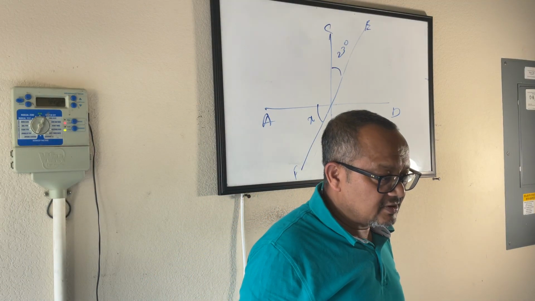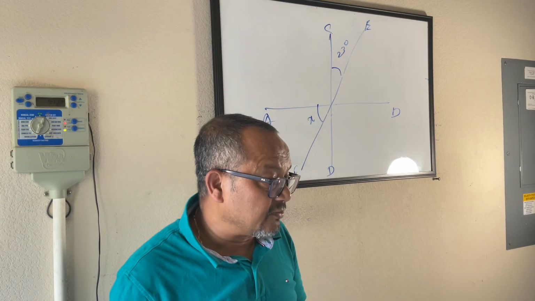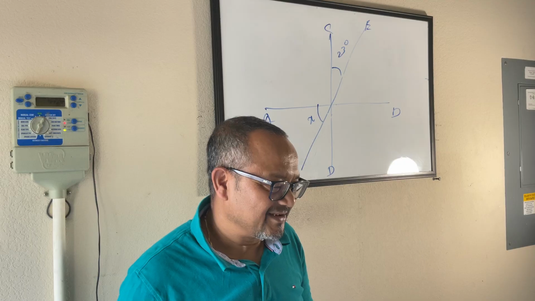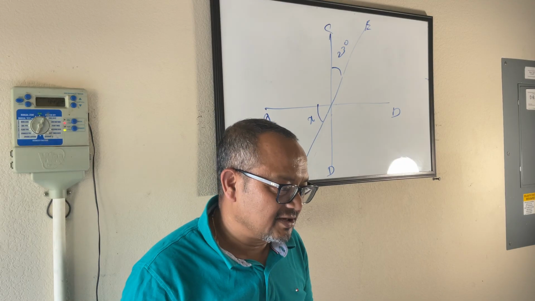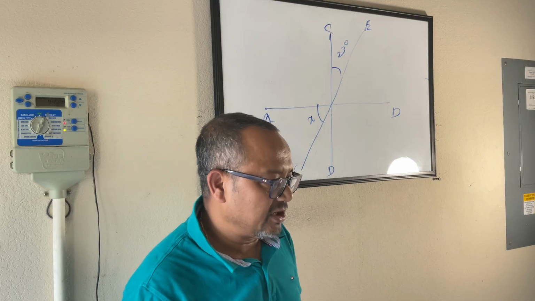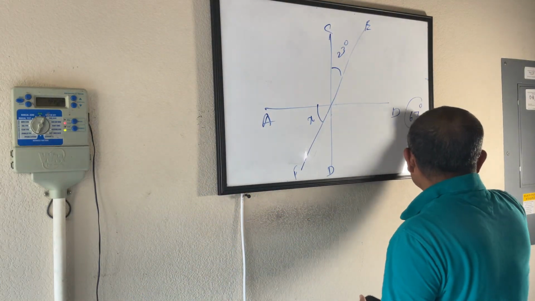Arav. Thumbs up if it is equivalent to 23. Advik says 67. That's a different answer. I like diversity in the class.